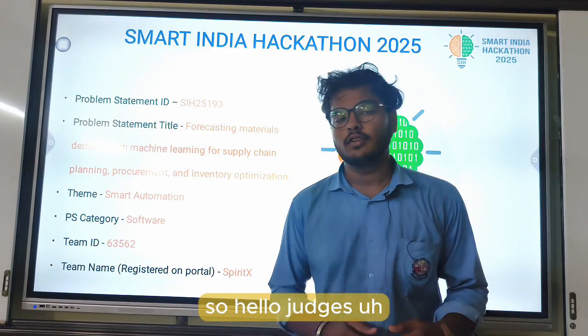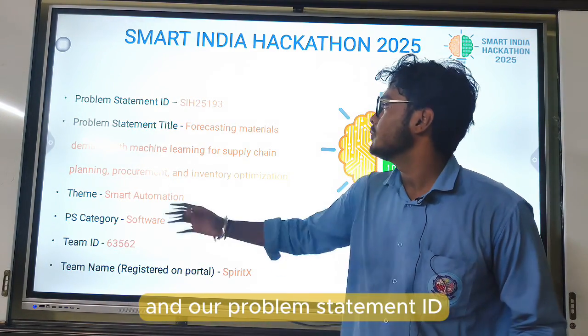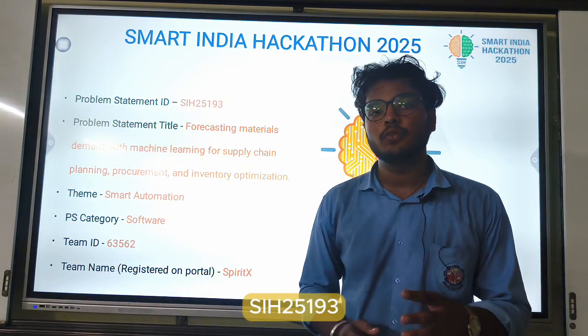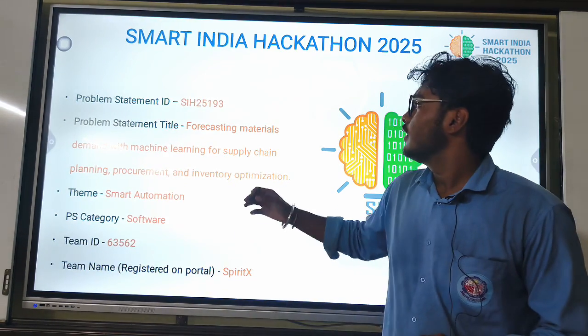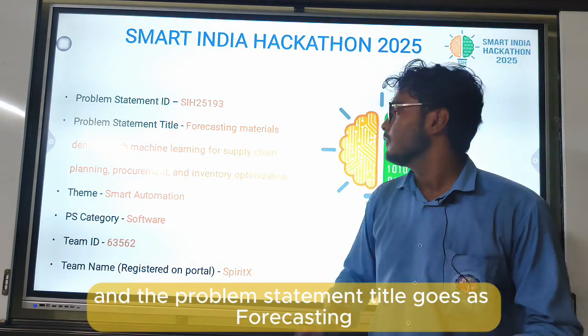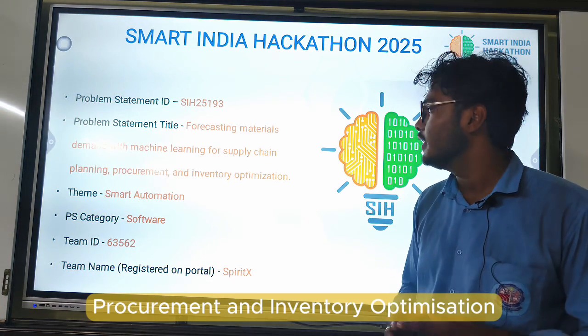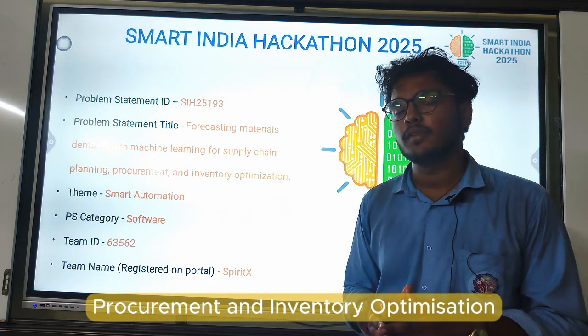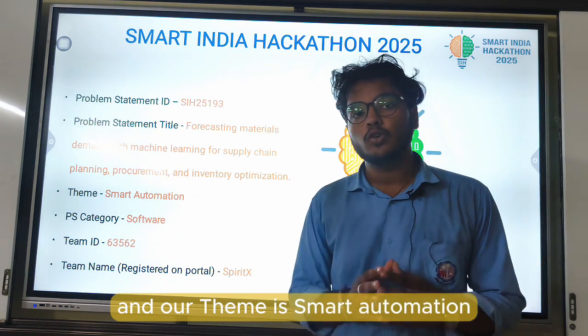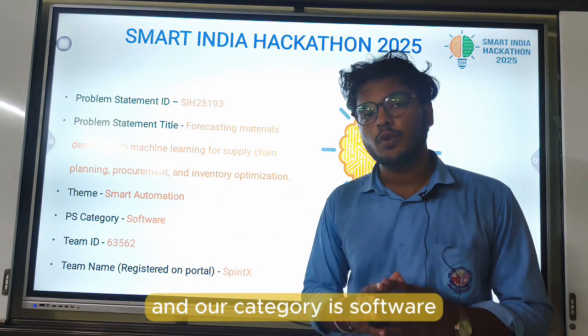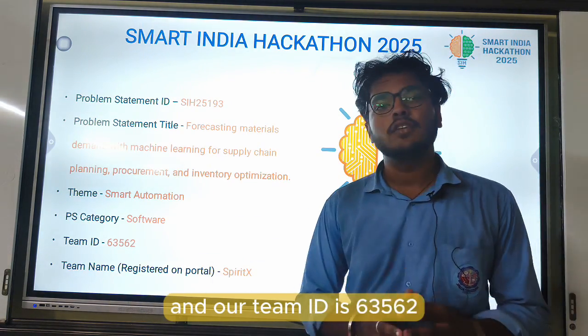So hello judges, we are team SpiritX and our problem statement ID is SIH25193, and the problem statement title goes as forecasting material demand with machine learning for supply chain planning, procurement and inventory optimization. And our theme is smart automation, and our category is software, and our team ID is 6562.